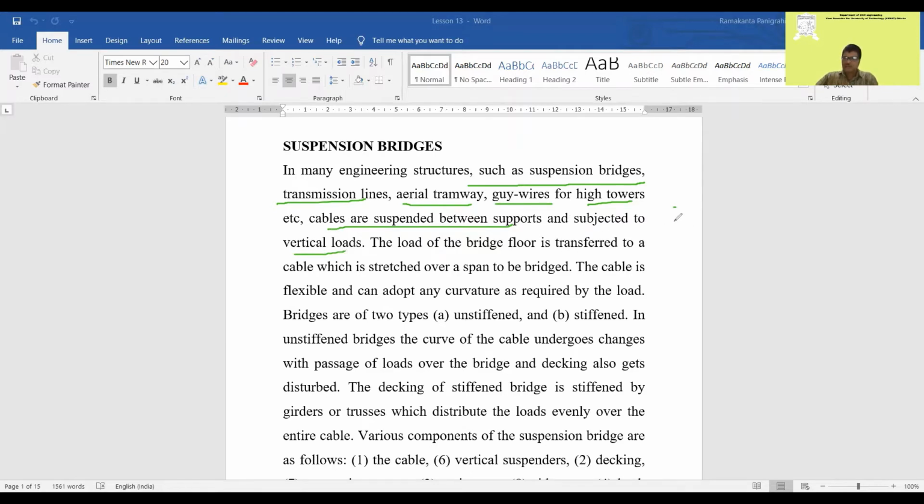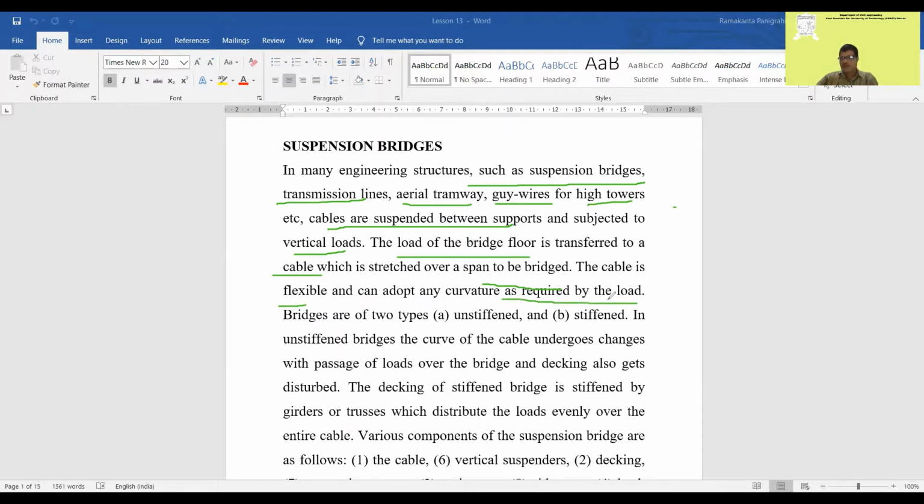So the load is transferred to the cables as a vertical, uniform load. The load of the bridge floor is transferred to a cable which is stretched over the span of the bridge.